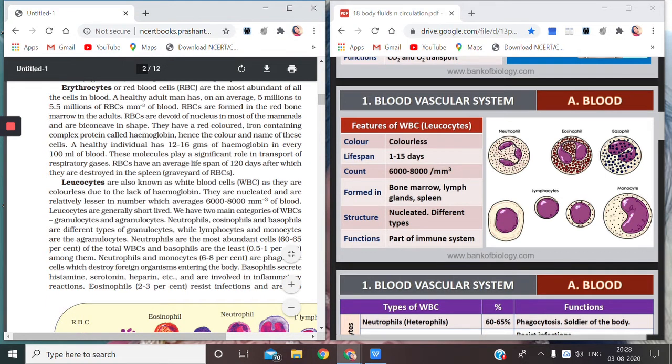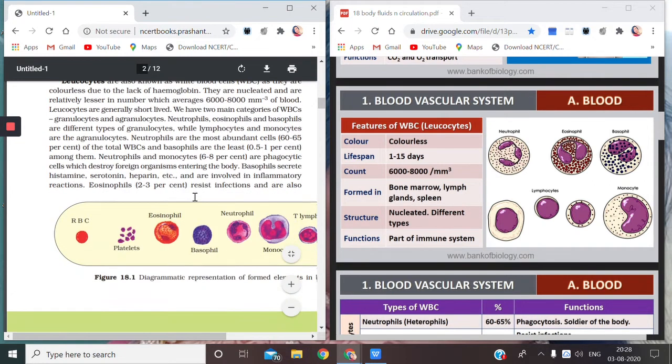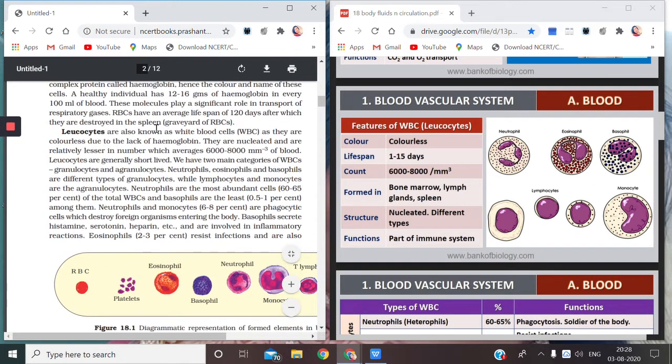Today's video is about leukocytes or WBCs, that is white blood cells. In the previous video we spoke about erythrocytes or red blood cells, or RBCs. Leukocytes are also known as white blood cells or WBCs, as they are colorless. We call them white because they are colorless. And why are they colorless? Because they do not have any kind of pigment like hemoglobin, which was present in red blood cells.